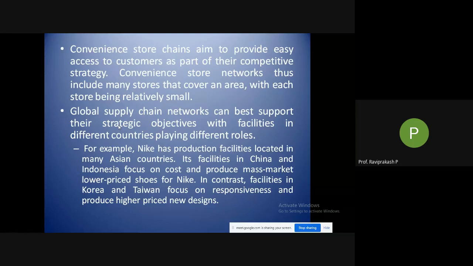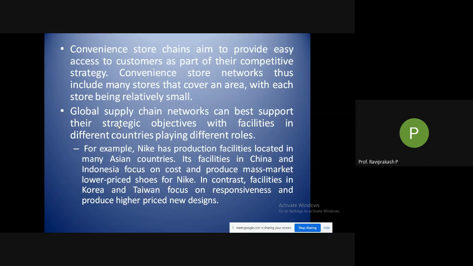So global supply chain networks can best support their strategic objectives with facilities in different countries playing different roles. In the same country too, different facilities can perform different kinds of roles. For example, we can see Nike has production facilities located in many Asian countries. Why is this? Because the cost of labor in Asian countries is very low. The population is more, so many people can work at a very low price.